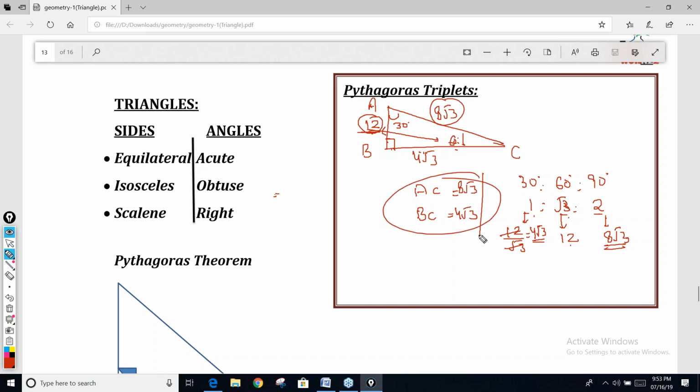Why so many different answers? Now it is clear. ये बहुत काम आने वाला है आगे. 30, 60, 90 triangle.